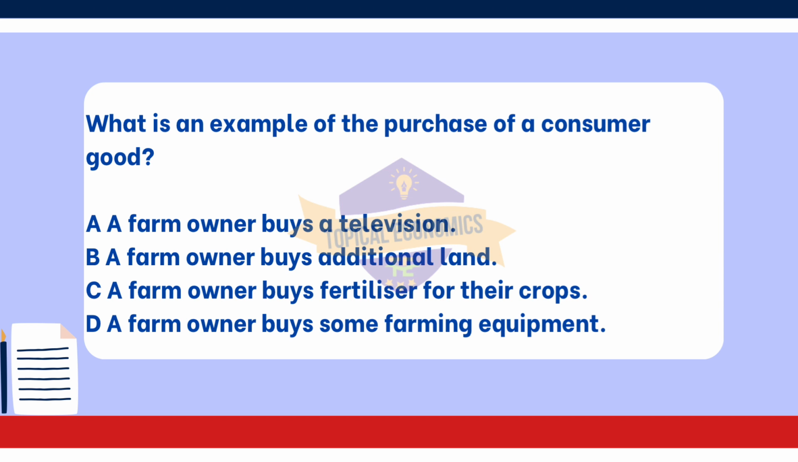Looking at the other options. Option B, a farm owner buys additional land, is not a consumer good. Purchasing land is an investment in capital or resources for production, not for personal consumption. Option C, a farm owner buys fertilizer for their crops. Fertilizer is a producer good, an input, used in the production process to enhance agricultural output, rather than a consumer good. Lastly, option D, a farm owner buys some farming equipment, similar to fertilizer. Farming equipment is also a producer good intended for use in production rather than for personal consumption.